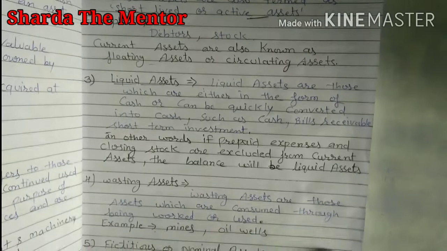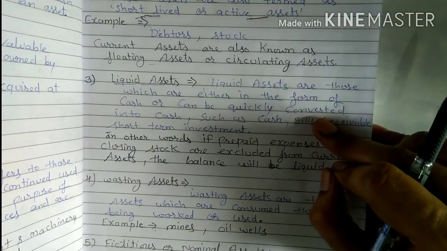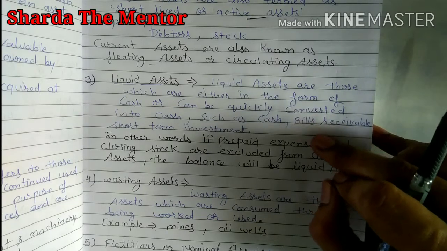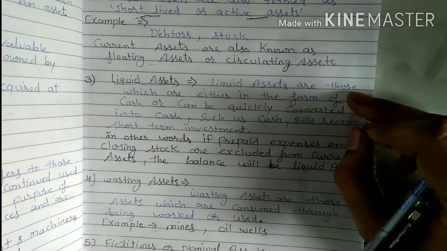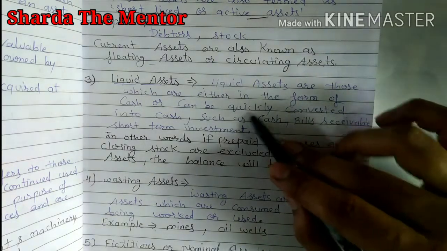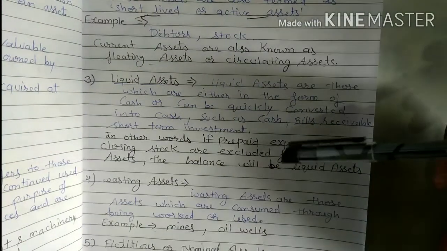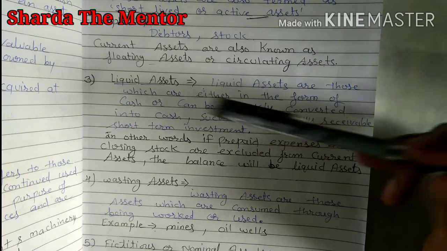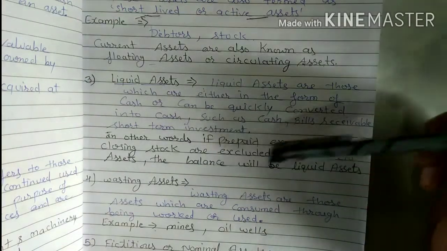Next one is liquid assets. Liquid assets are those which are either in the form of cash or can be quickly converted into cash, such as cash, bills receivable, short-term investment. In other words, we can say we exclude prepaid expenses and closing stock. Now, what is the meaning of prepaid expenses and closing stock?